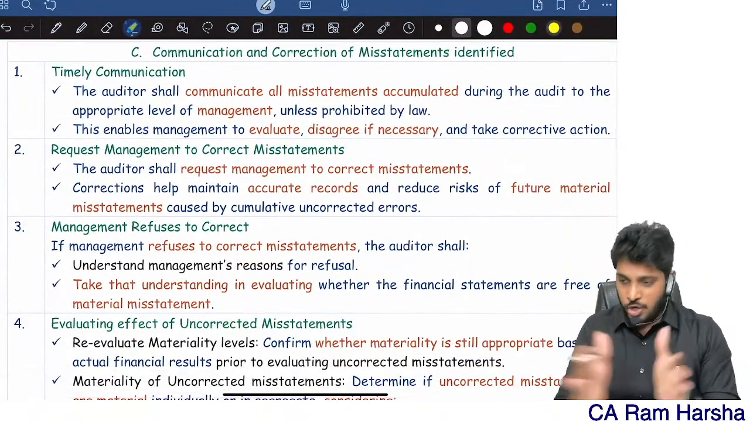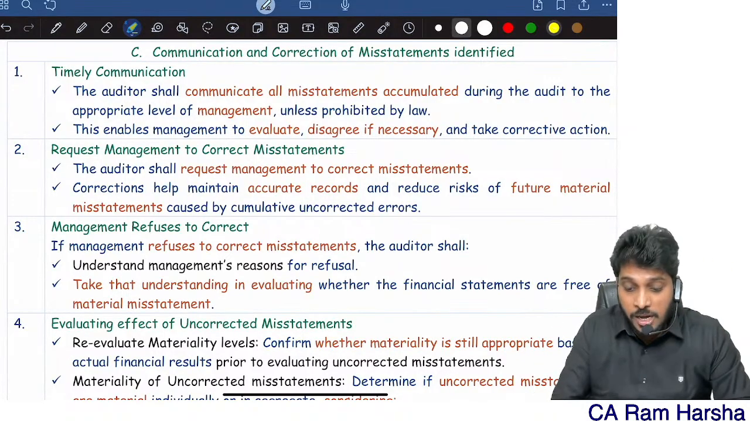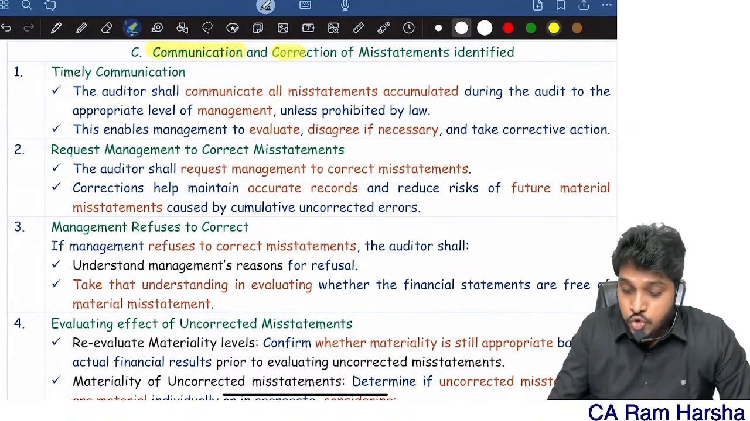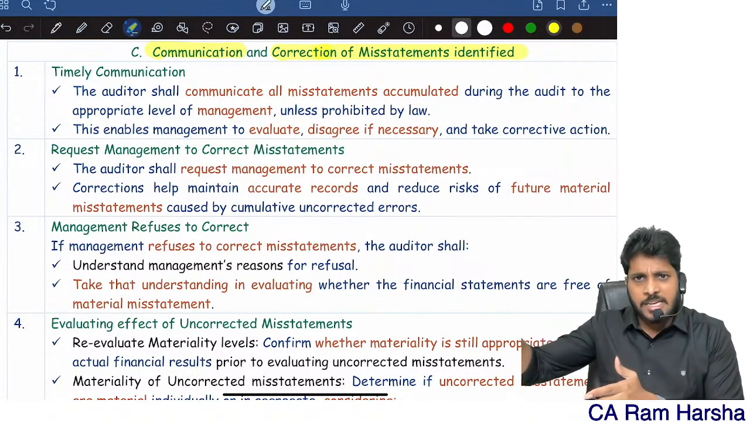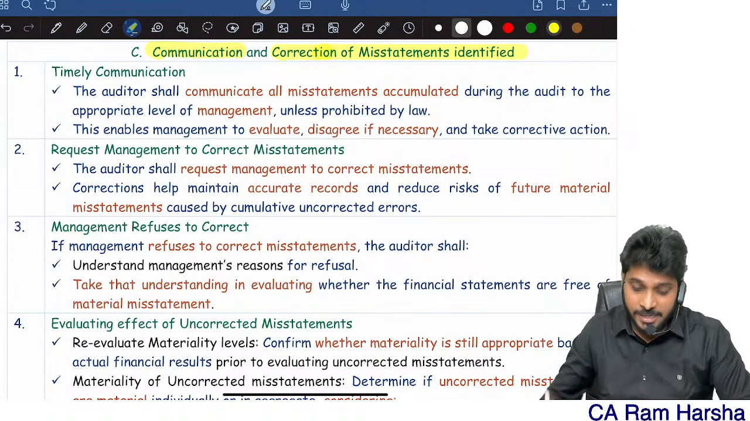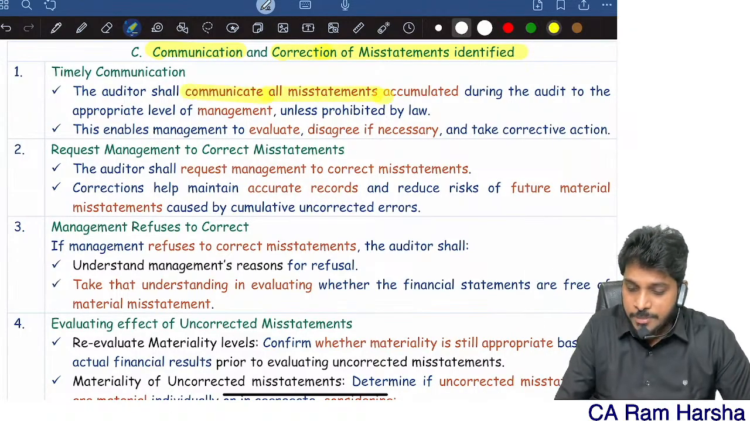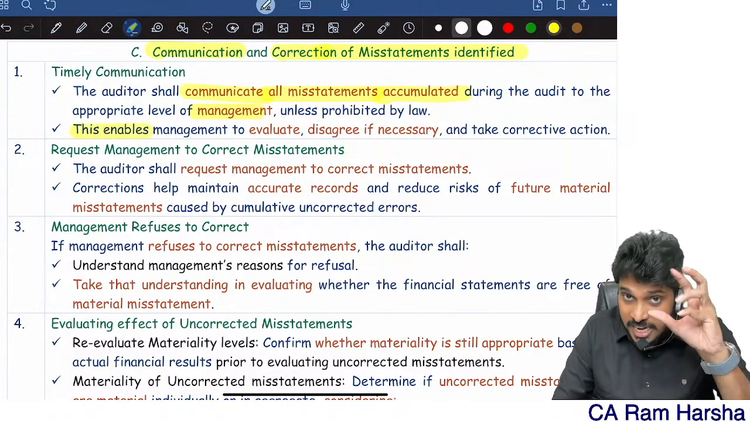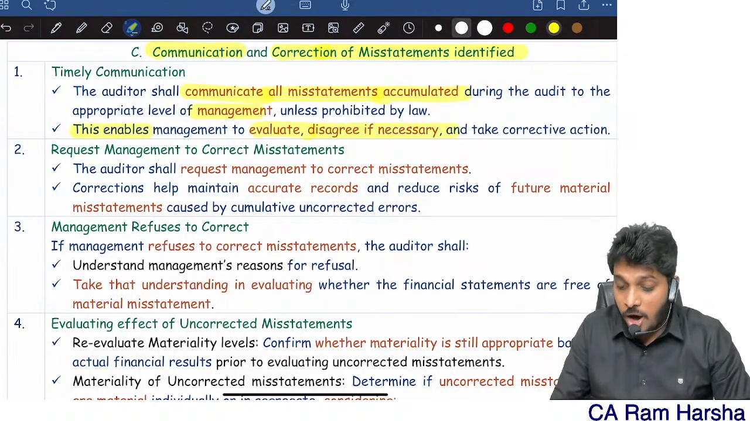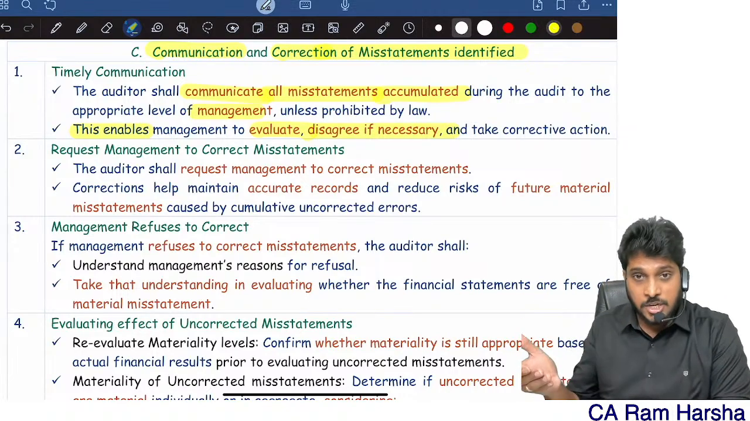Now, okay, you accumulated, you identified. What do you need to do? Communicate. Why do you need to communicate? So that the mistakes can be corrected. Yes or no? You found a mistake, tell the management, communicate to them and ask them to correct it. So the auditor communicates all the misstatements accumulated to the management, and this communication enables the management to evaluate or disagree if necessary. Management will listen to you, sir, it's a mistake.